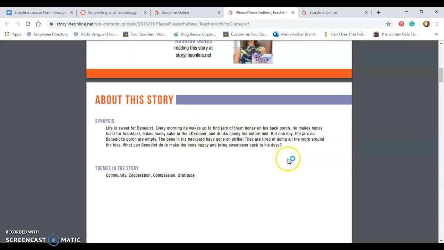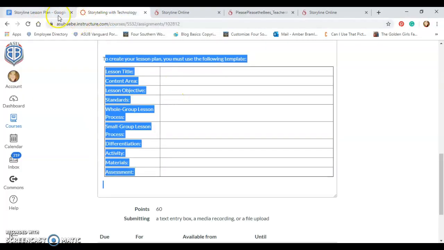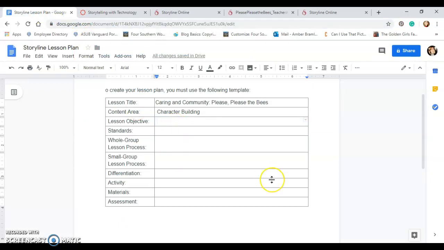Of course, you learn that he shares in the responsibility, whereas sharing is caring. But it also brings in a sense of community and cooperation within Benedict's community, between he and the bees. So what is your objective? What can be your objective to that? Your objective is, let's see, student will learn that communities are built on cooperation and sharing.